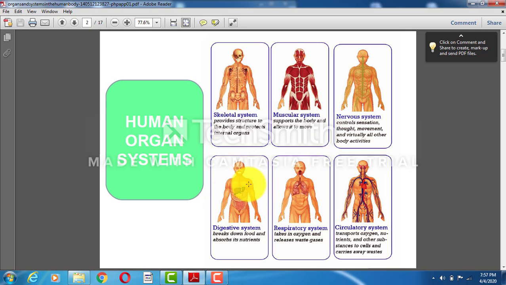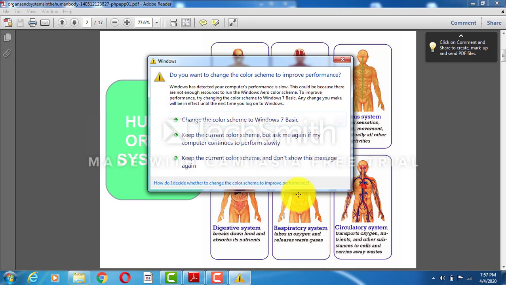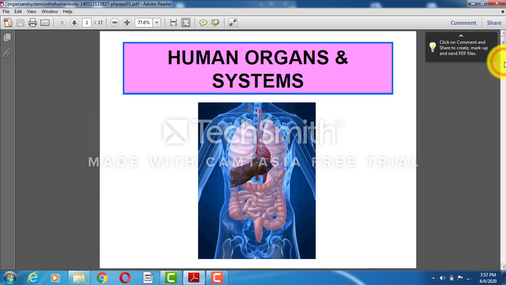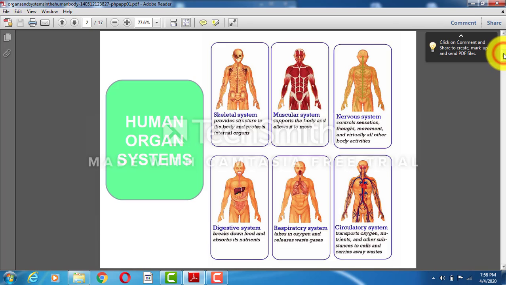Everything about the breaking down of food will be covered in this. The respiratory system, of course, is related to the nose and trachea, and then it goes to the lungs. Then the circulatory system is about how the blood flows in our body. So without further delay, we will start with our lesson: human organ system.